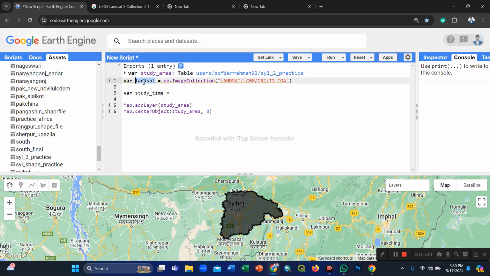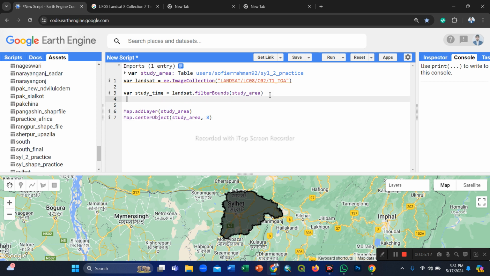First of all we call this satellite imagery dataset. Then I use the filterBounds function. We attach our study area to the filterBounds function. The geometry is our study area, so simply copy this study area name and paste it here.